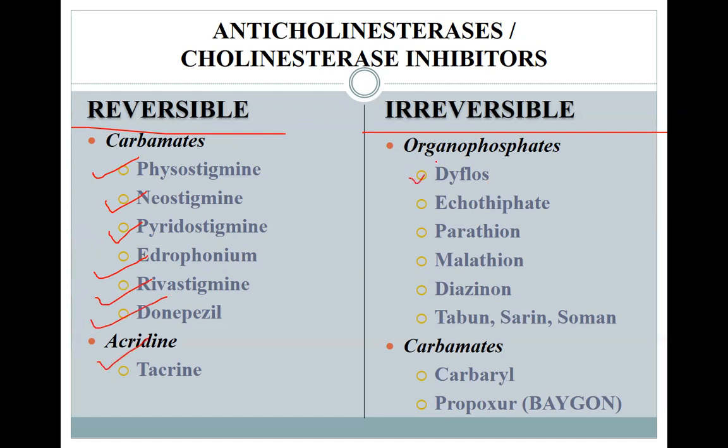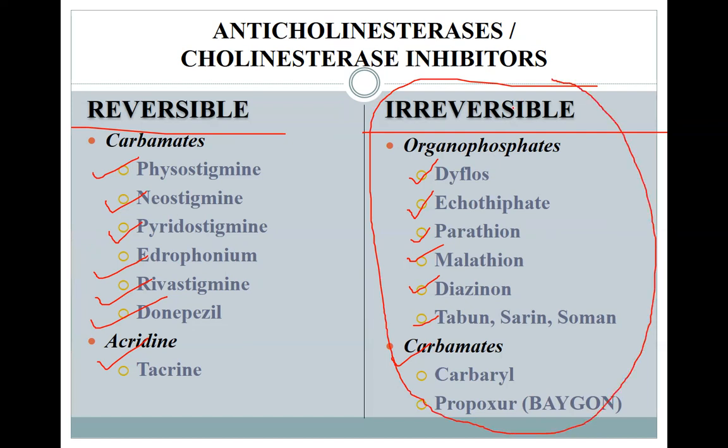Similarly, for irreversible organophosphates we have dyflos, echothiophate, malathion, parathion, diazinon, tabun, sarin, and soman. These are chemical gases, and we have carbamates like carbaryl and propoxur. Why do we need to talk about these? Because this is one group of compounds that is readily available. It is one of the most commonly used insecticides available to us.